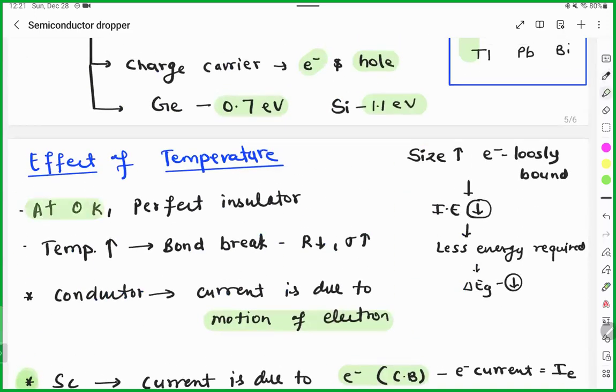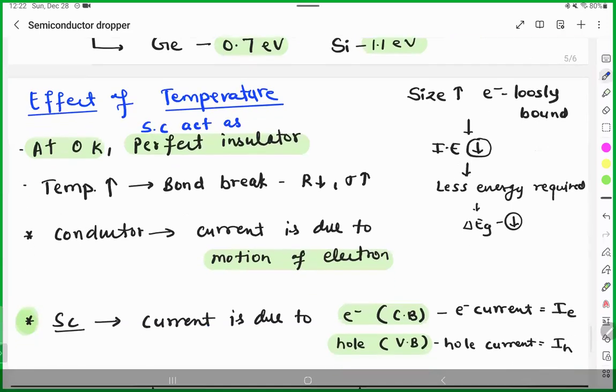For example, I said at 0 Kelvin, it will act as a perfect insulator. It is an incomplete statement, but you have to imagine that I am trying to say the semiconductor acts as a perfect insulator. Make sense? So this is how you have to correlate when I say at 0 Kelvin it acts as a perfect insulator. What acts as an insulator? Semiconductor acts as an insulator.